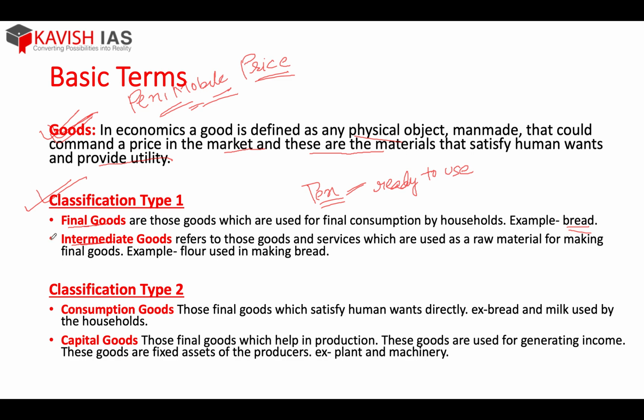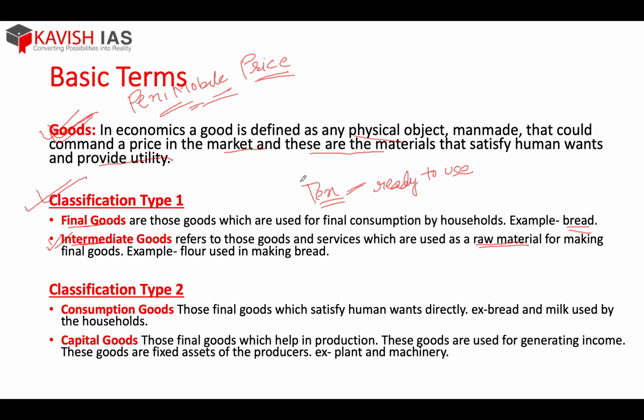But now there is another type of good, which is an intermediate good. What is an intermediate good? As the name itself says, intermediate goods are those goods which are used as raw material. Used as raw material for making what? For making final goods. These are the raw materials which are used in making the final goods.